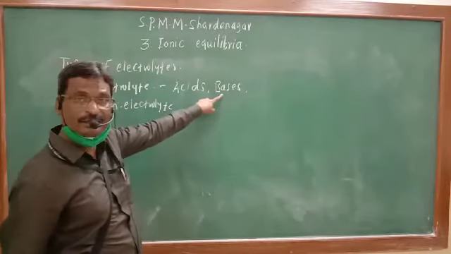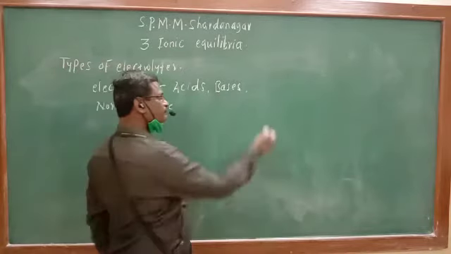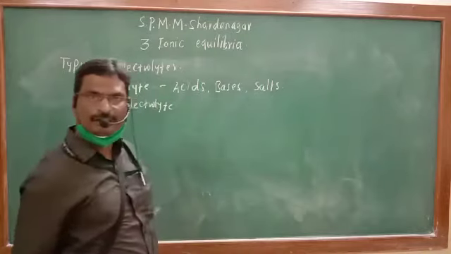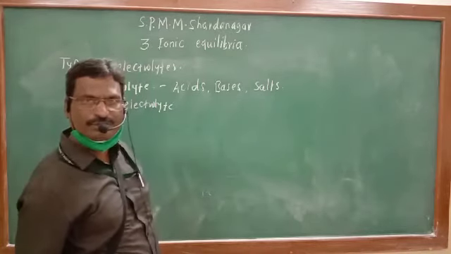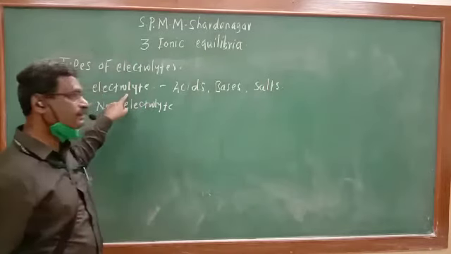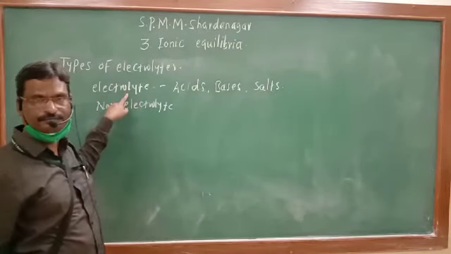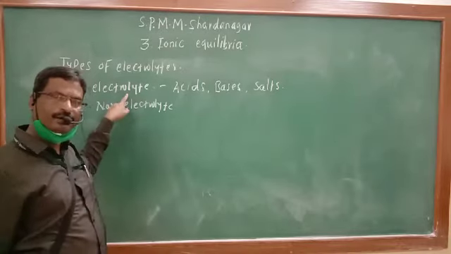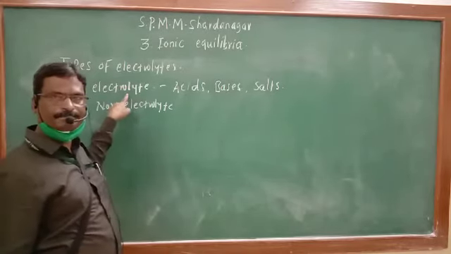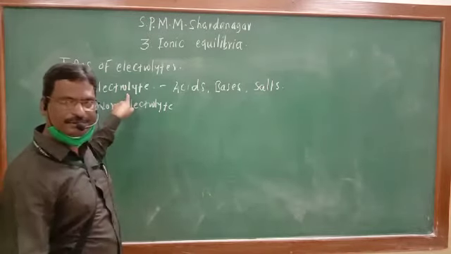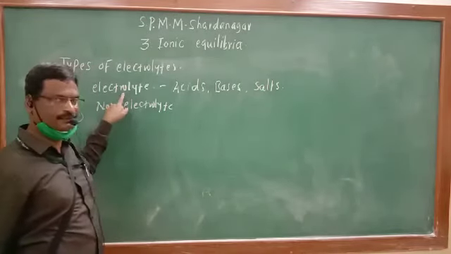They are also known as electrolytes. Salts added to the water also undergo dissociation and produce ions. They are known as electrolytes. So any substance which, whenever added to the water, undergoes dissociation producing ions is known as an electrolyte.